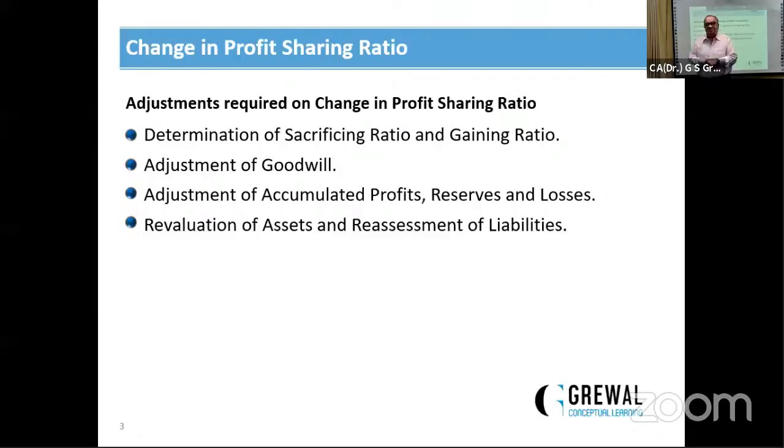Second aspect is adjustment of goodwill. Whenever there is a change in profit sharing ratio, there is a need of adjustment of goodwill. The reason is the sacrificing partner, the partner who sacrificed the shares, must be compensated by the gaining partner. Now the question is how it will be compensated.